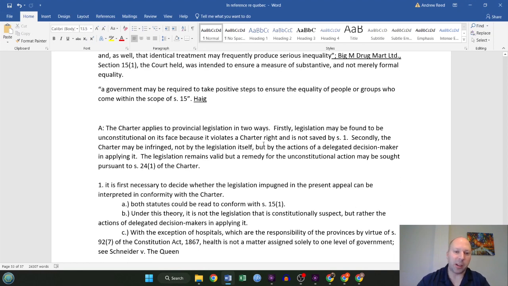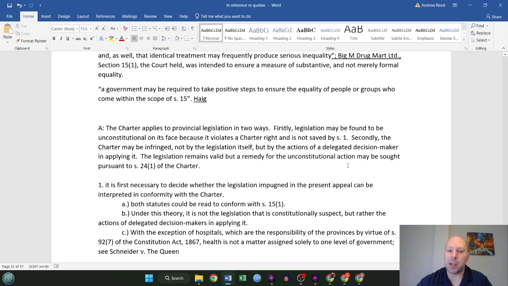So the analysis here, first, whether or not the Charter applies. The Charter applies to provincial legislation in two ways. Firstly, legislation may be found to be unconstitutional on its face because it violates a Charter right and is not saved by Section 1. Secondly, the Charter may be infringed not by the legislation itself, but by the actions of a delegated decision maker in applying it.